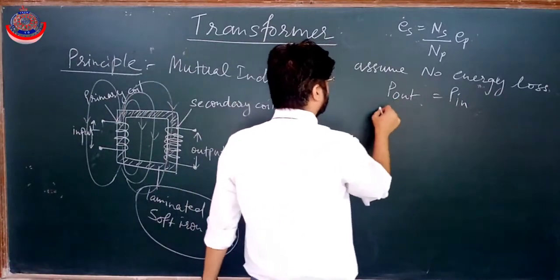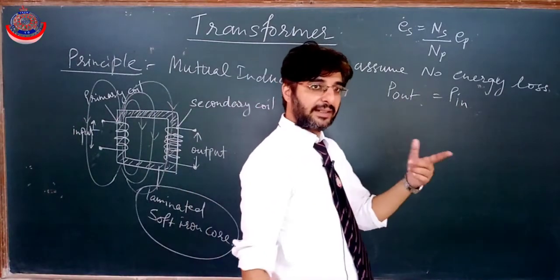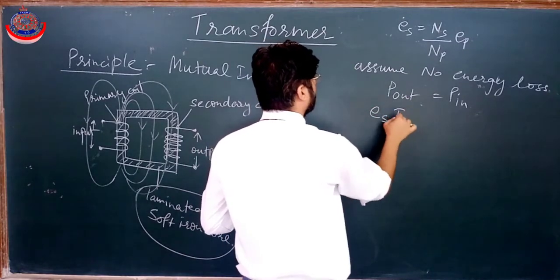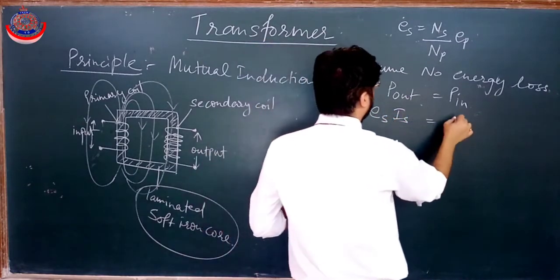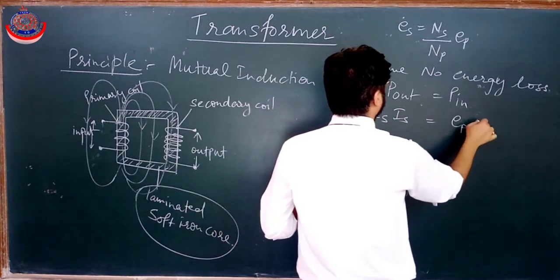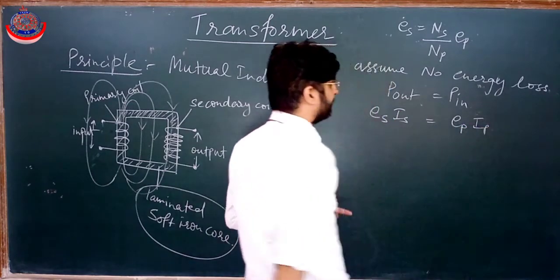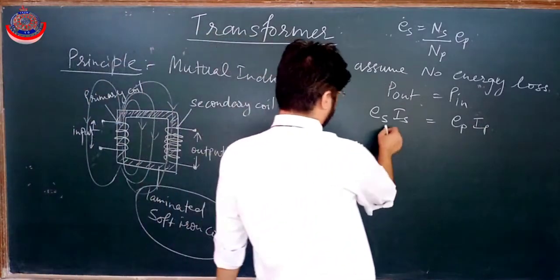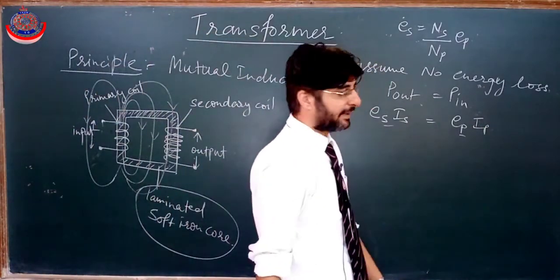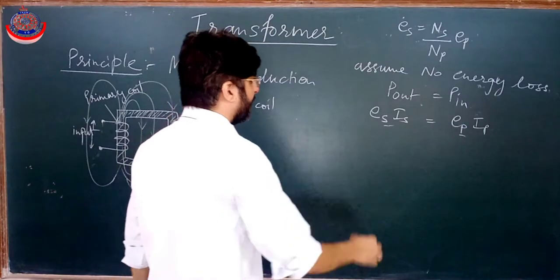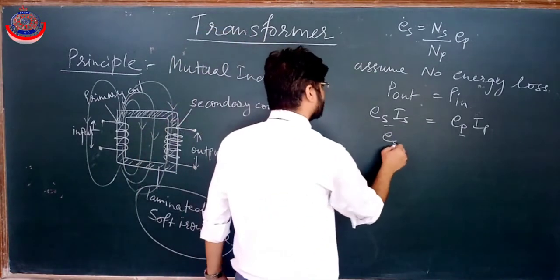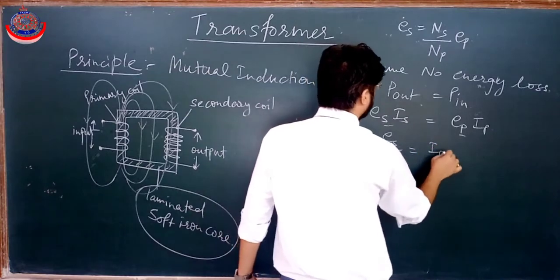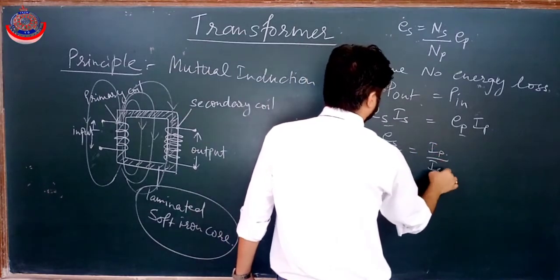That means power means voltage into current. That means output power Es Is should be equal to input power Ep Ip. Fine. S stands for secondary, P stands for primary. So we can say Es by Ep will be equal to Ip by Is.